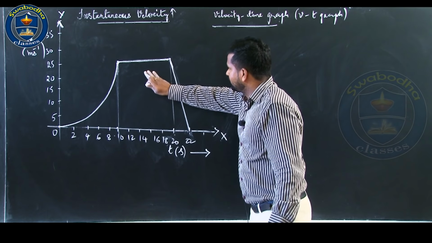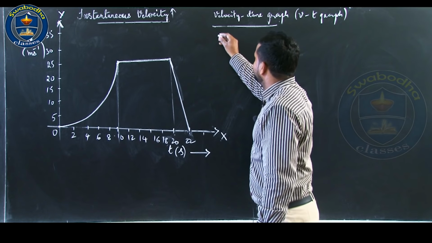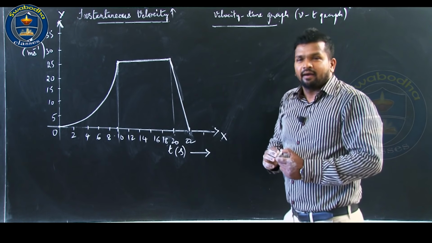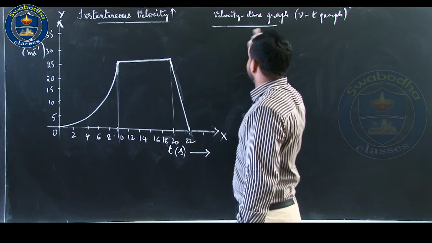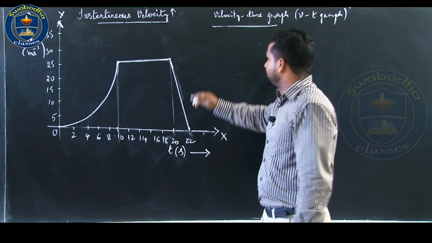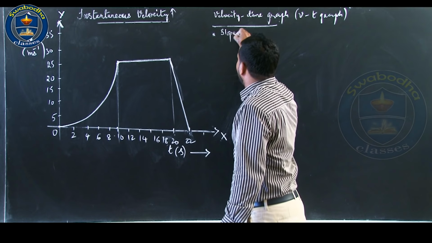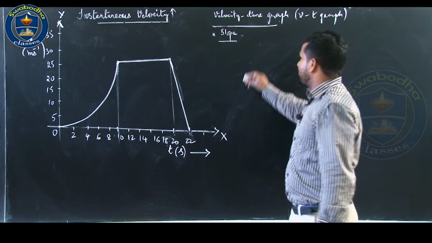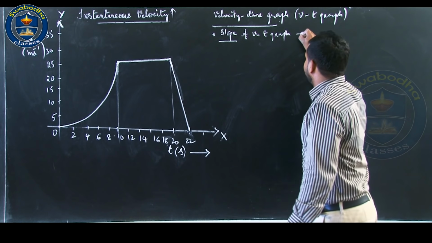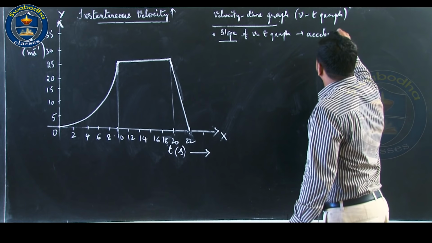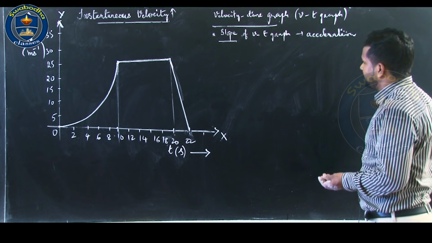There are important features for a velocity time graph. Let us discuss the two important, useful features of a VT graph. One is: slope of the VT graph represents acceleration.